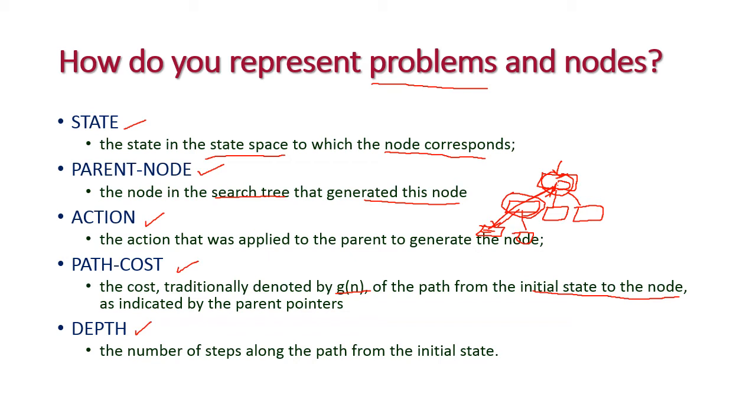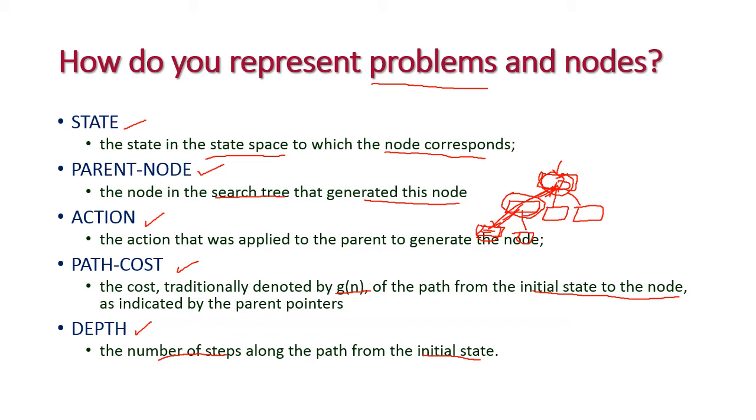And next one is depth. Depth means the number of steps along the path from the initial state. Okay. So this is our initial state and this is our current state. How many steps will be there to reach this current state? So this is called as depth.